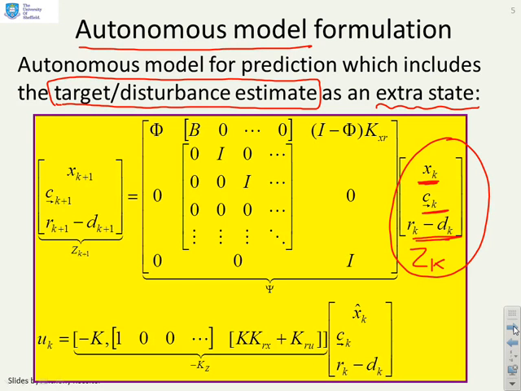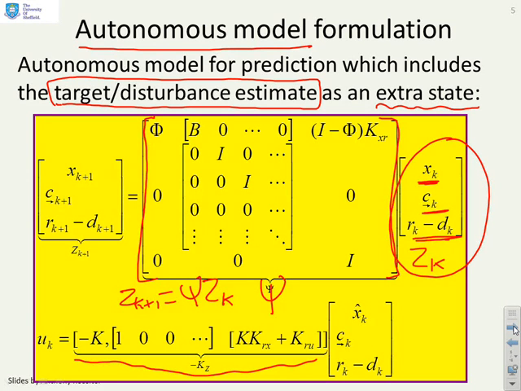Now if I put that all together, you'll see I end up with this rather large, but that doesn't matter, transition matrix psi, which links this z from one sample to the next sample. But the key thing is it's autonomous. I've captured everything in a simple model which takes the form zk plus 1 equals psi zk. Now if I want to extract the input, then you'll see the dependence of the input on this state is given down here.